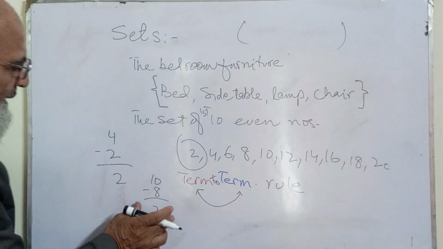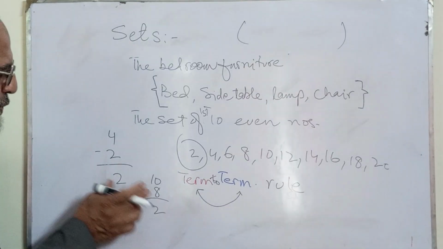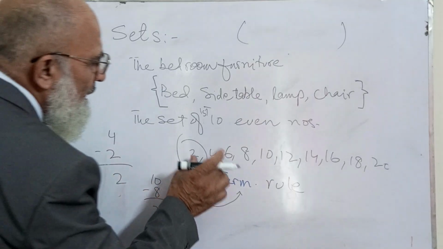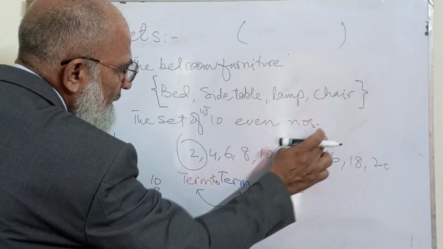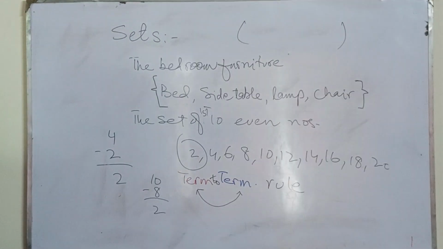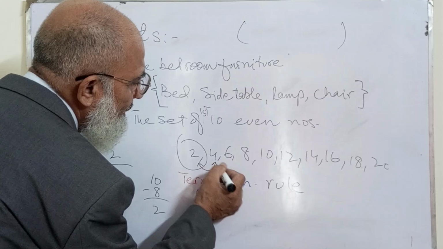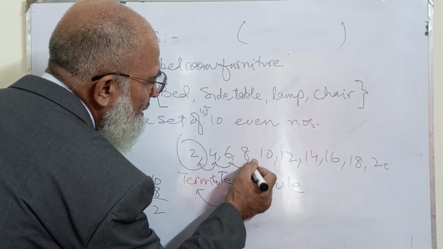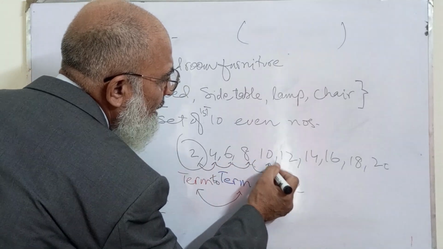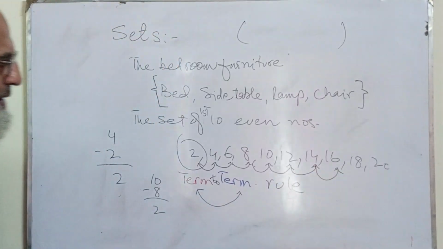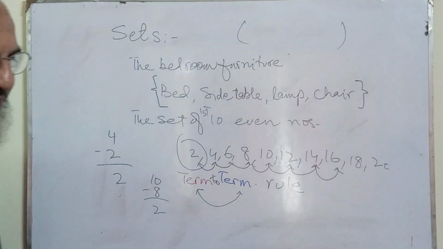You see that we are getting an equal amount of increment in each of the following terms. So that means that this term to term relation must be the same. Okay.